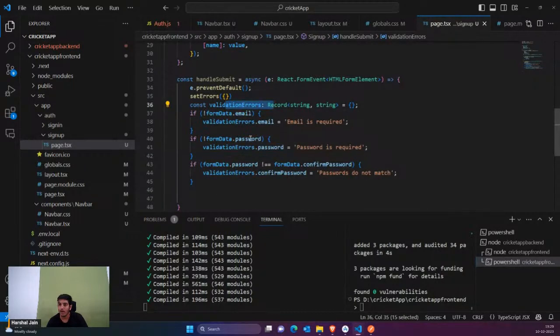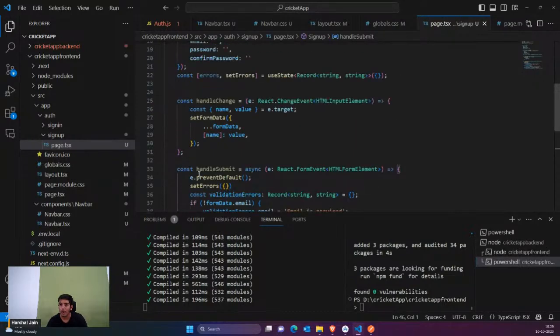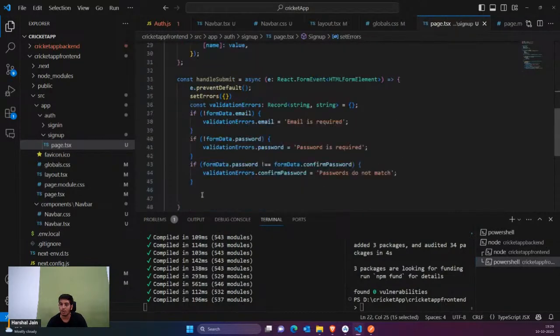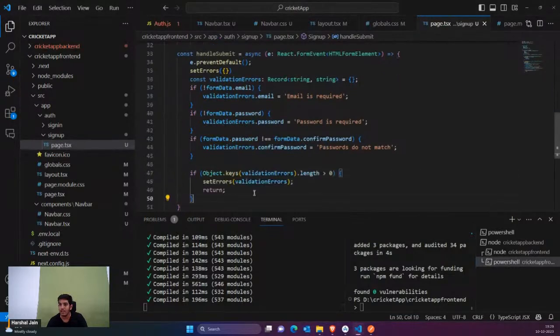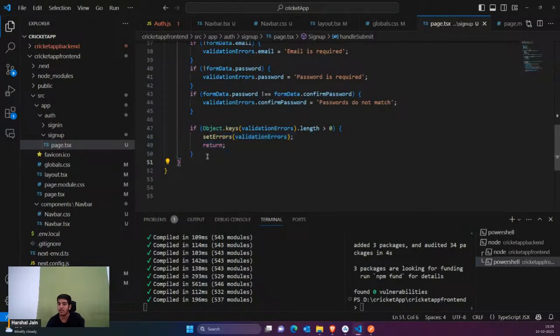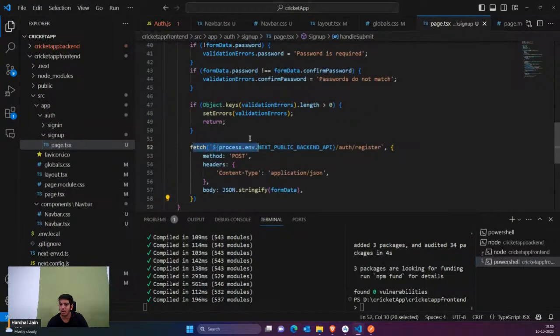Now I want to pass this validation errors to my error hook. So I would say that if validation errors length is greater than 0, then I would pass it to my error hook. That means I have some errors in my page, and I would show that error on my page. But if everything is fine, I would just call this API. If everything is fine, that means this return is not called, it is skipped.